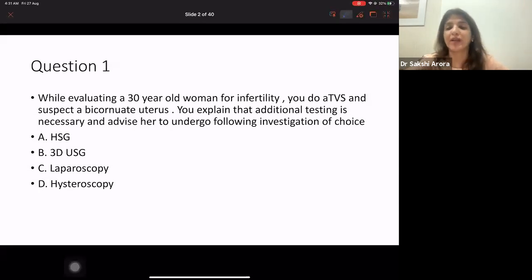And yes, please, before I start the session, I don't know when these sessions would be uploaded. So it's better that you keep clicking pictures of these slides and these questions. Whatever slides I'm showing you, whatever questions we are discussing, take pictures of those slides and these questions.